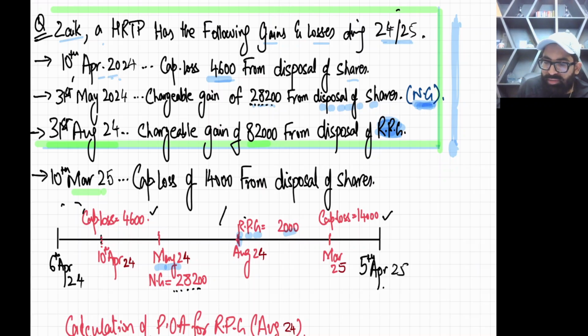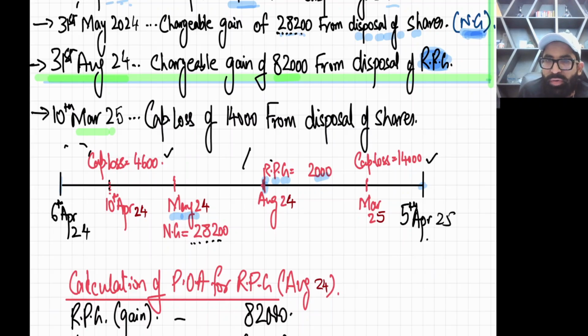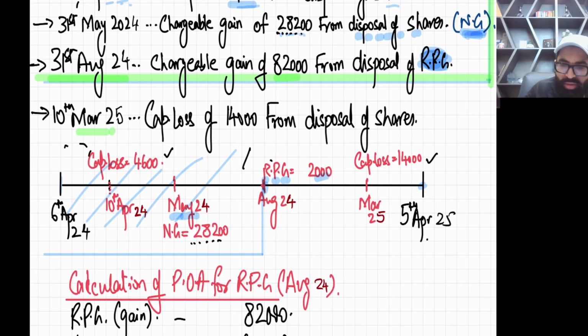That means this loss is a future loss. See, March 25, so it came later on. So right now we are not going to involve it. Okay, so my dear student, your fiscal year starts on 6th April 24 and ends on 5th April 25. On the timeline, see the screen, I have plotted all these events. August 24 is the event of RPG, so we need to account for all previous losses in the calculation of payment on account. Okay, so let's do it.